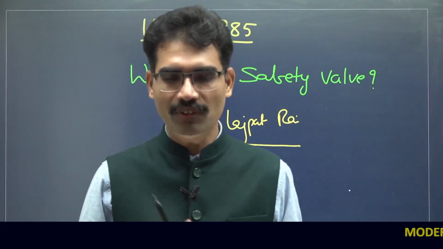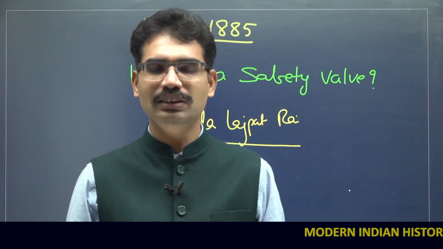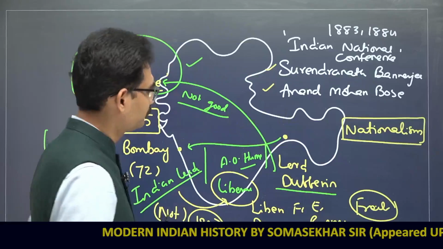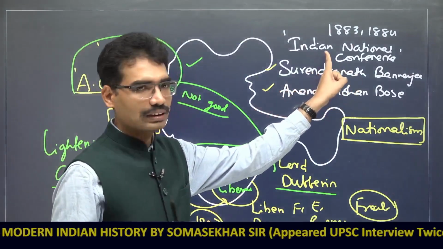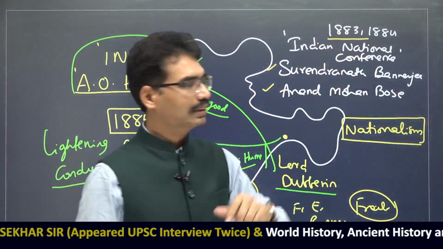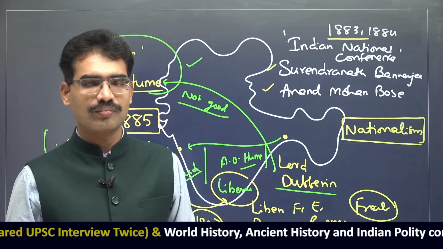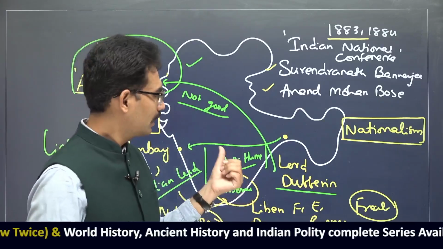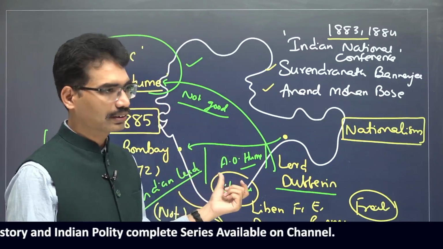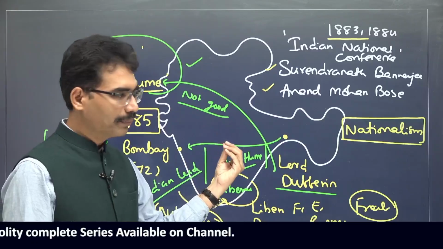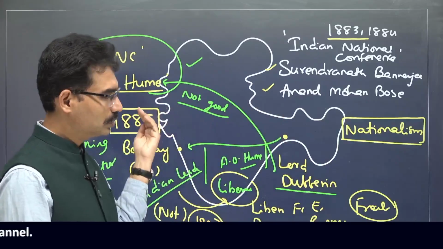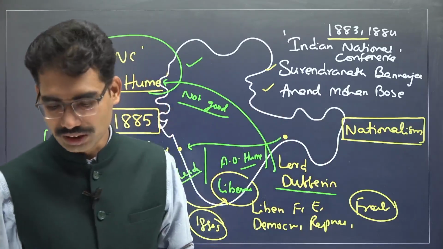But before INC was formed, Surendranath Banerjee and Anand Mohan Bose had already tried to create one All India platform. That is known as the Indian National Conference, and in fact it met two times, in 1883 and 1884. After that, A.O. Hume created this organization, and many people felt this organization, with the help of Hume, better suited the conditions of the 1880s. That's why many people joined hands with the Indian National Congress.